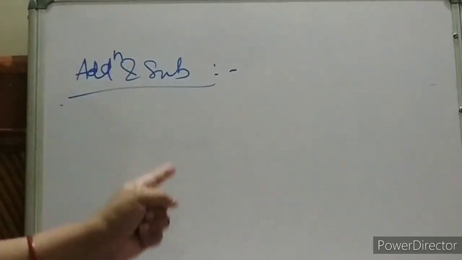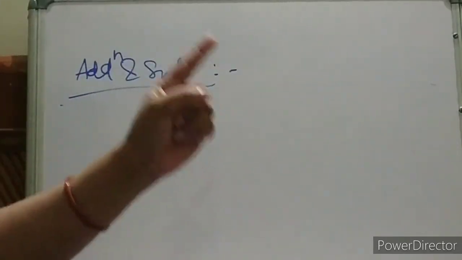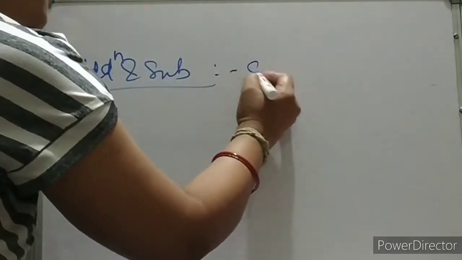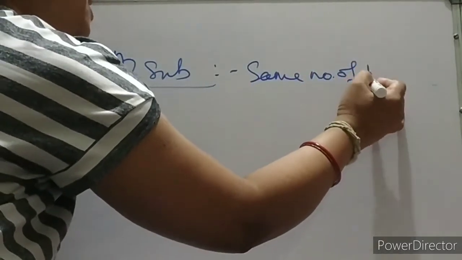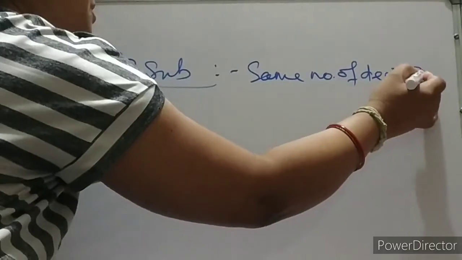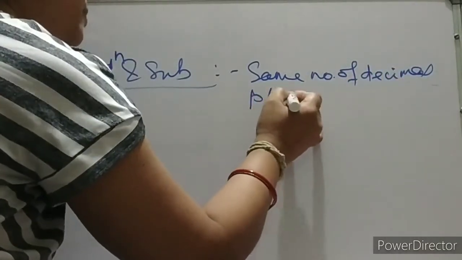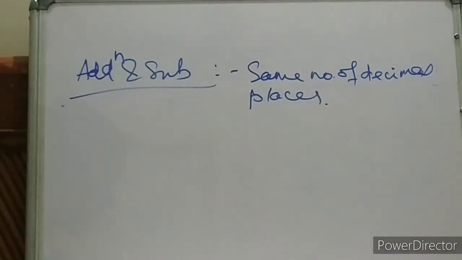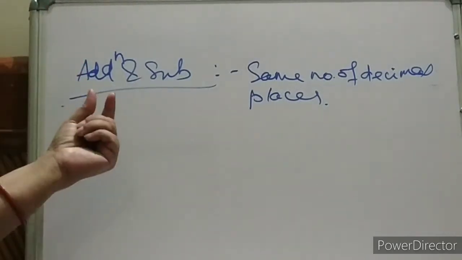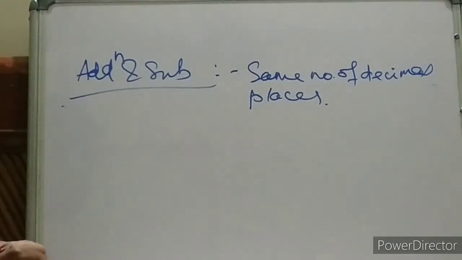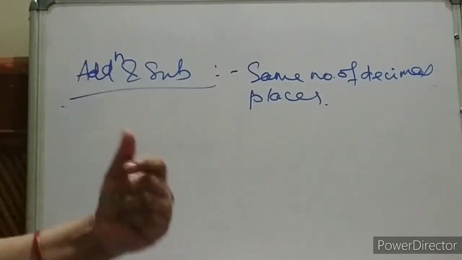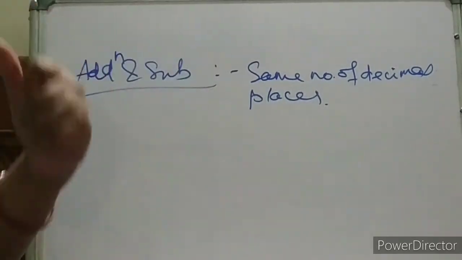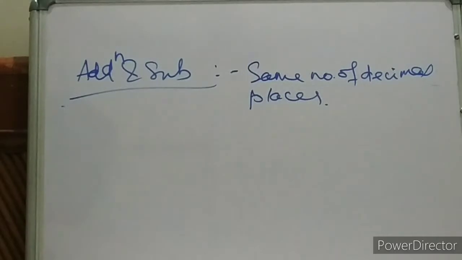Result should have the same number of decimal places as the number with the smallest decimal places. Now let us try to understand this.